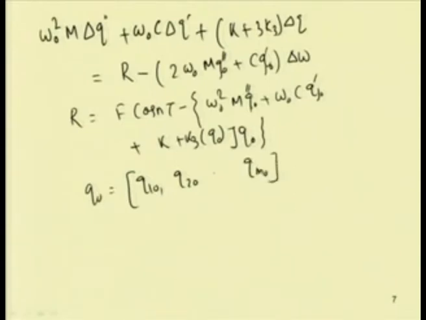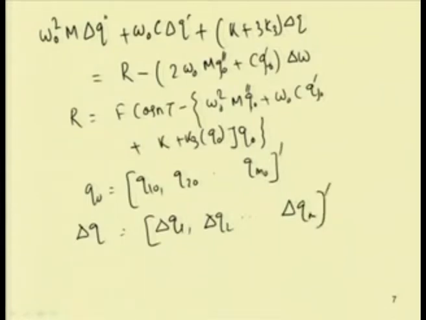So, if we take an m degree of freedom system, then this q 0 can be written in this form, that is q 0 will be equal to q 1 0, q 2 0, up to q m 0, and for a single degree of freedom system, this will be equal to just q, or q 1 0. And here this delta q is also equal to delta q 1, delta q 2, up to delta q m. So, this is the transpose of this. Here r is the residue, or the residual or corrective vector term.